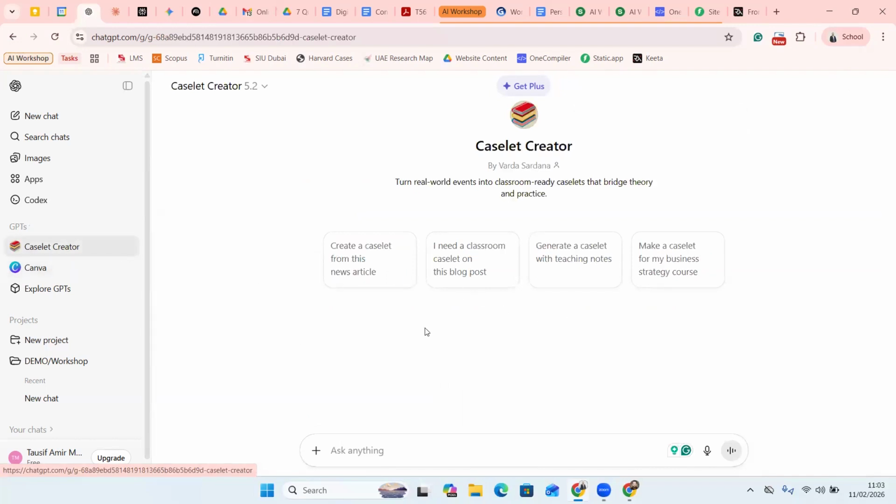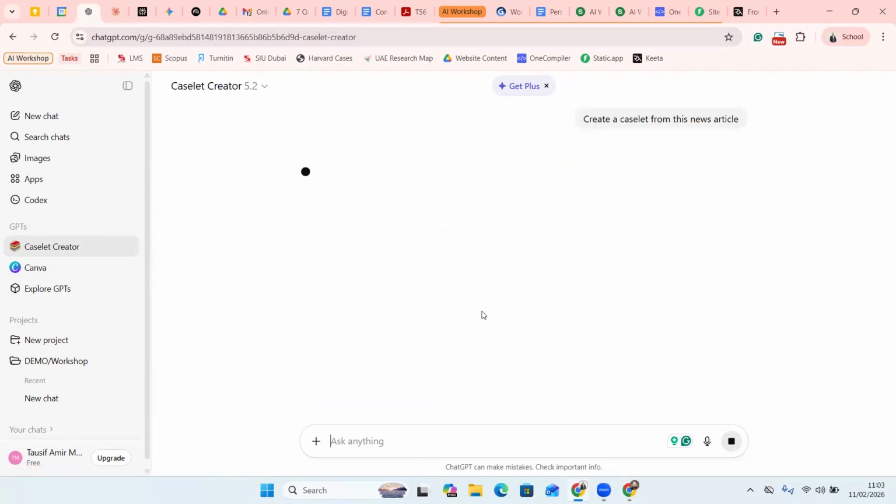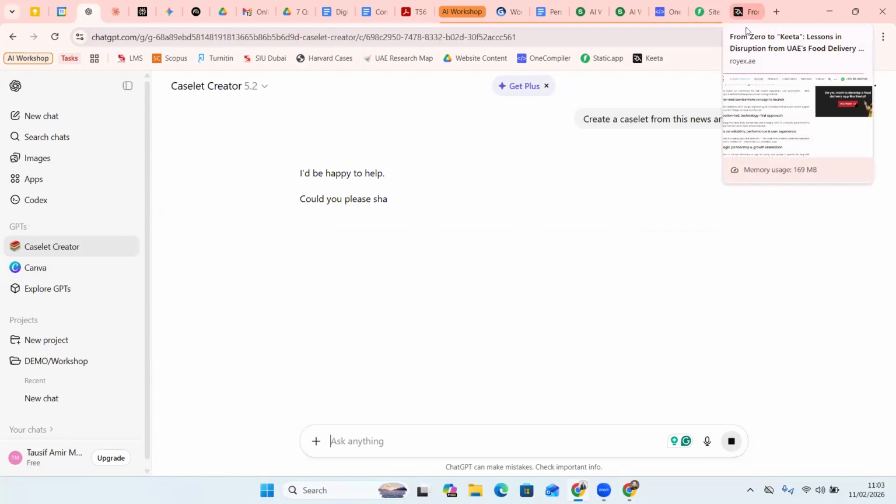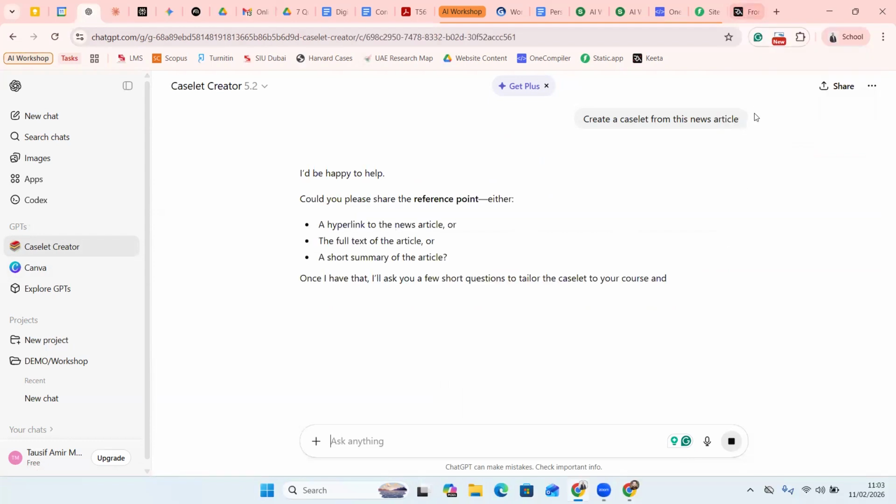Yeah, I'll go back to the case creator again. Then I'll click on create a caselet again. This time I will copy and paste the whole article and paste it into ChatGPT over here. Now in this particular case, this GPT, the caselet creator, will ask me what aspects I want to focus on in my case.